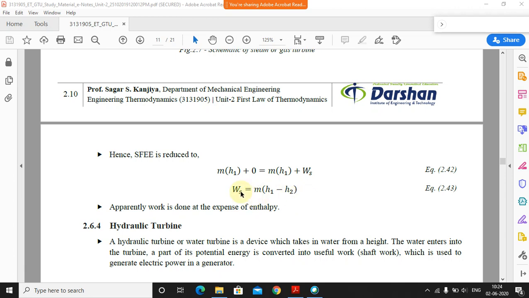So basically whatever the work done is, that is nothing but the change in enthalpy. Clear? So if you know the mass of the steam, that will be the same. We all know that mass is not going to change, so the mass remains constant. And h1 minus h2 is the change in enthalpy, so that will directly give you the value of the work. Is it clear?